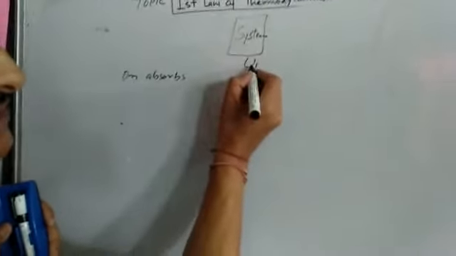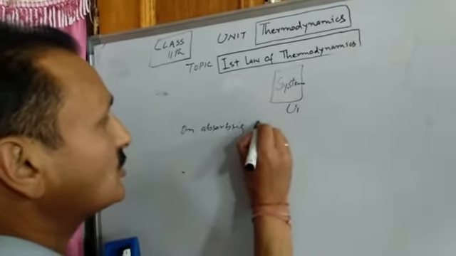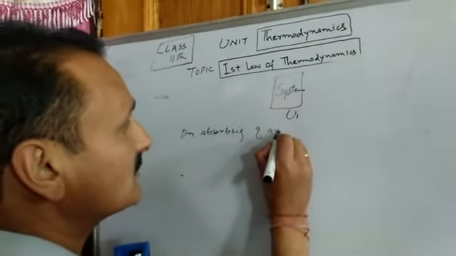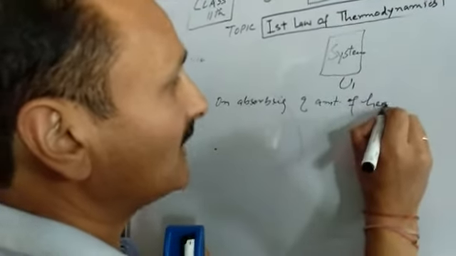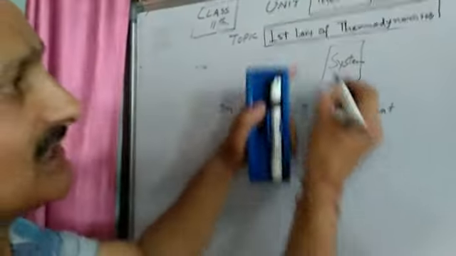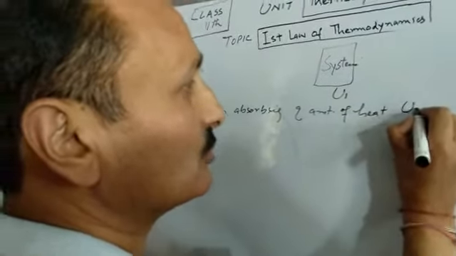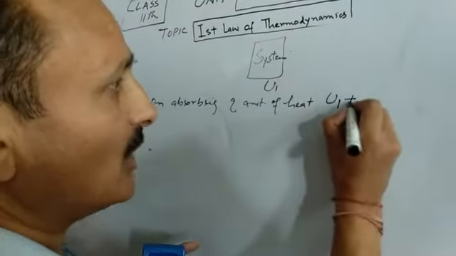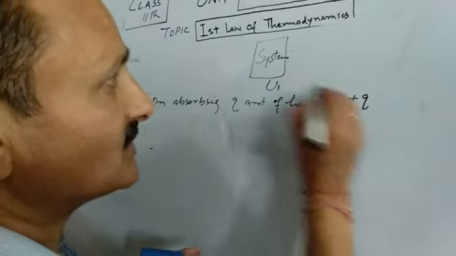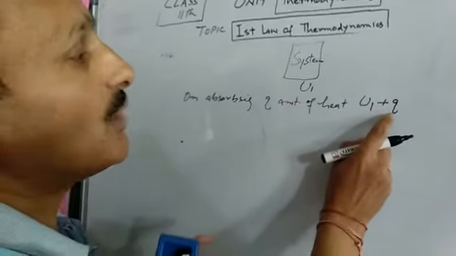Heat is again energy. What was its initial energy? U1. How much has been added to it? Q. So now the total energy of this system will be U1 plus Q.